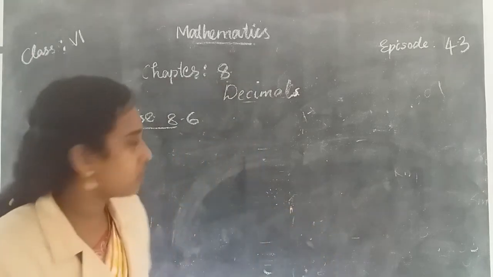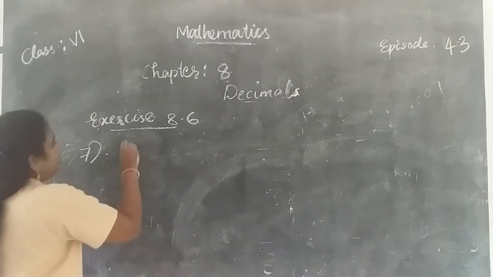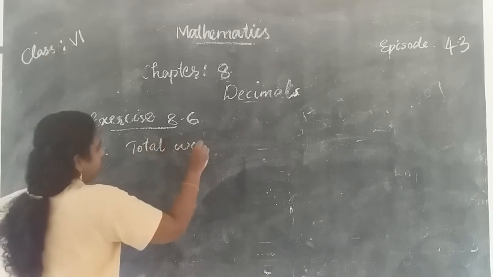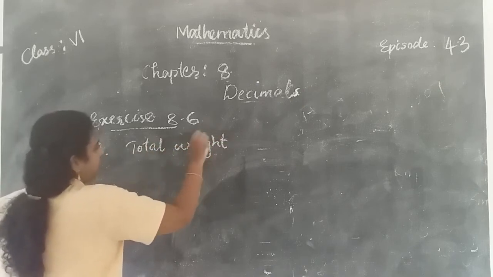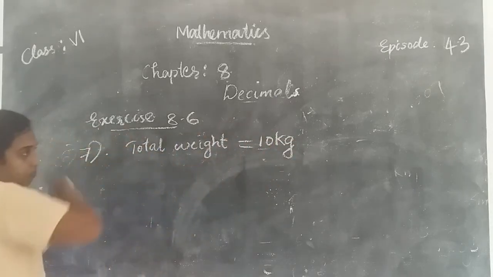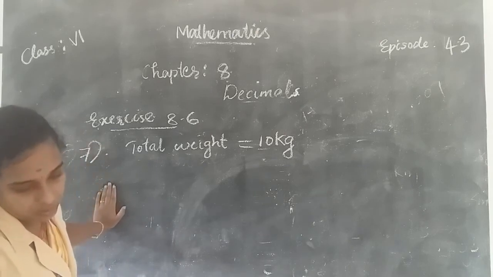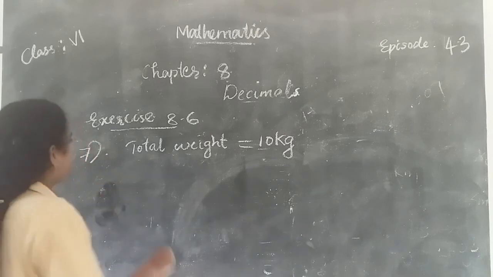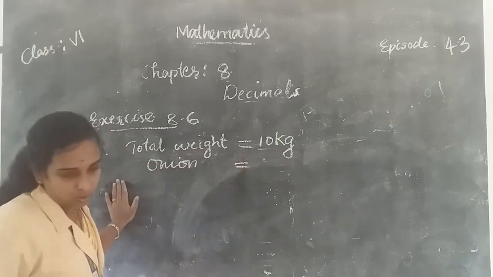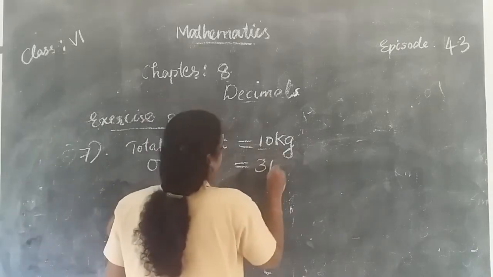So the steps are: the total weight of vegetables is equal to 10 kilogram. Next, the weight of onions is equal to 3 kilogram 500 gram.